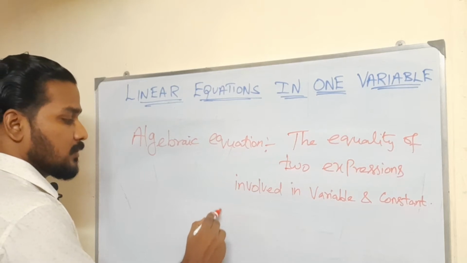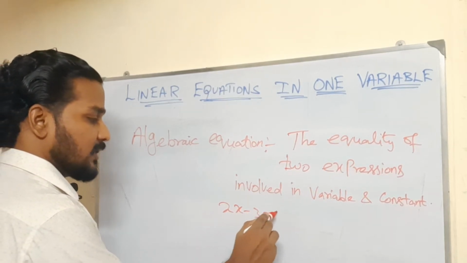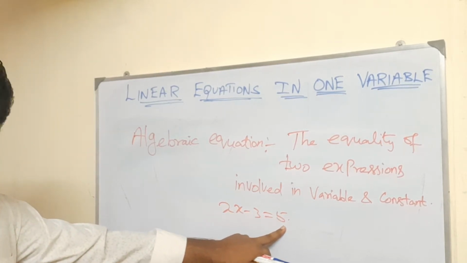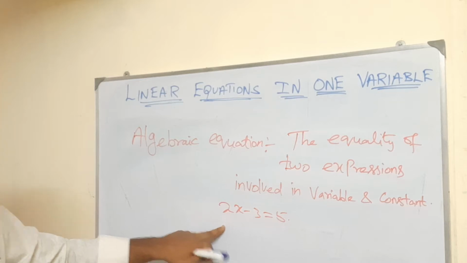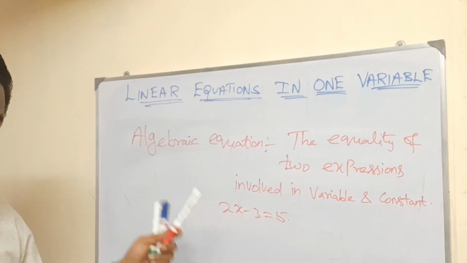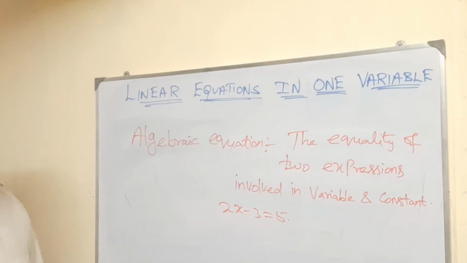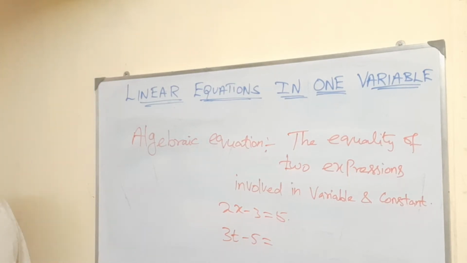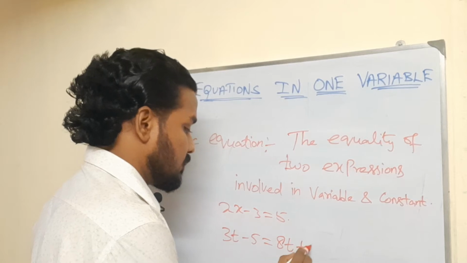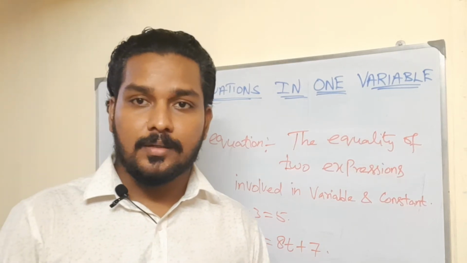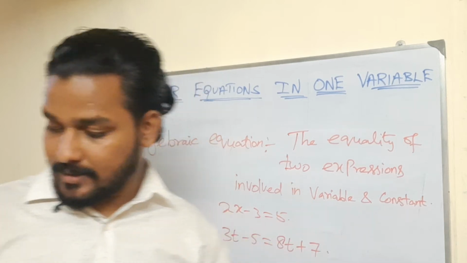For example, 2x minus 3 is equal to 5. Here 5 is the numerical expression, and 2x minus 3 is the algebraic expression. One more example we can write: 3t minus 5 is equal to 8t plus 7. This is also an algebraic equation. Any doubt? Okay, we can move on.